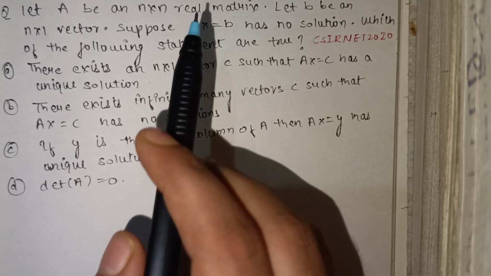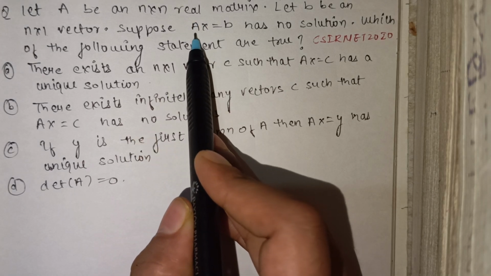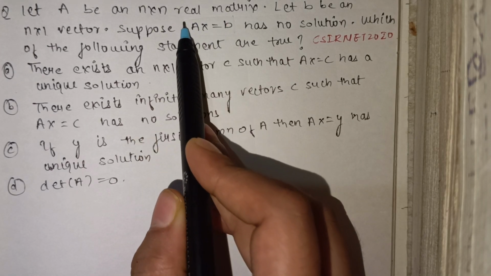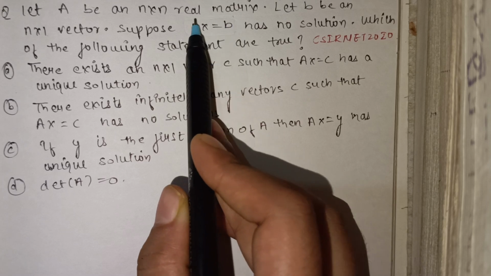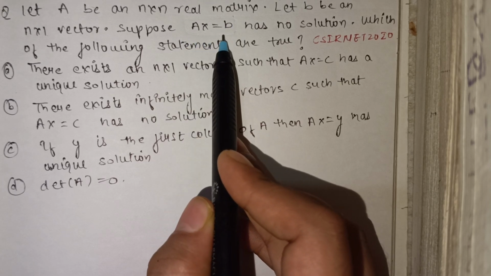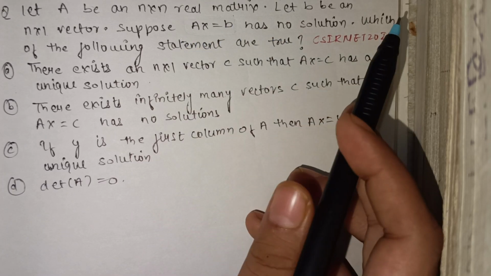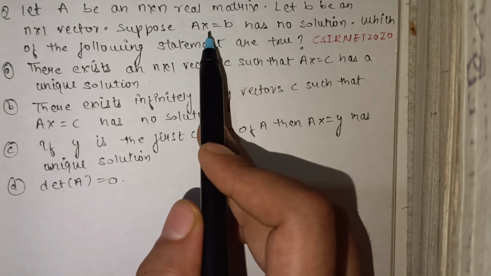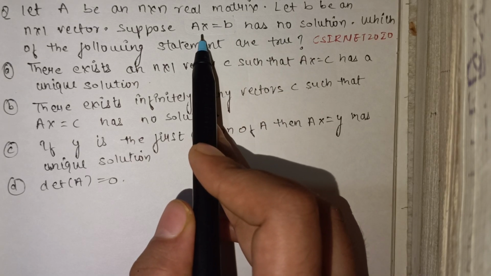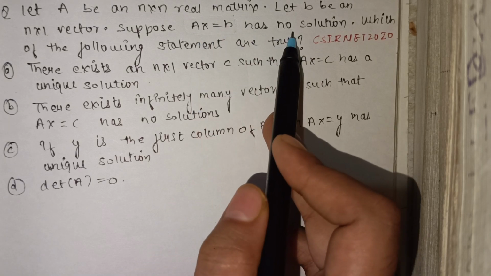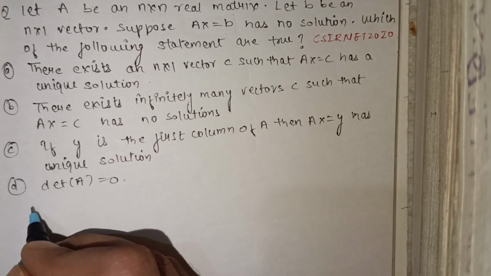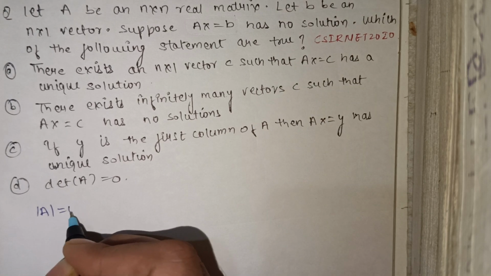So here it is given that Ax = B is a non-homogeneous system of equations which has no solution. If the non-homogeneous system has no solution, then determinant of A is always equal to 0.